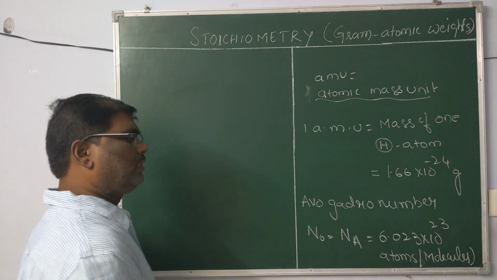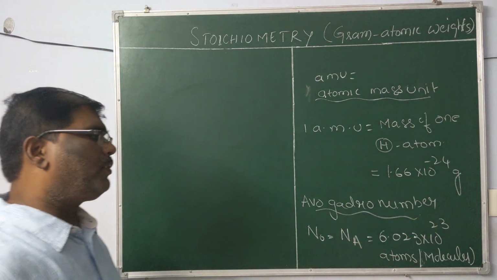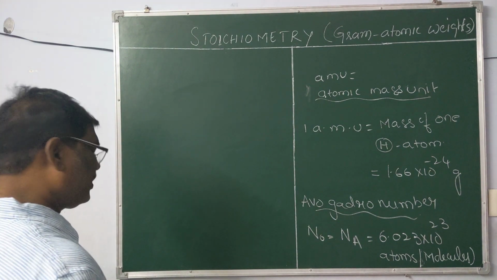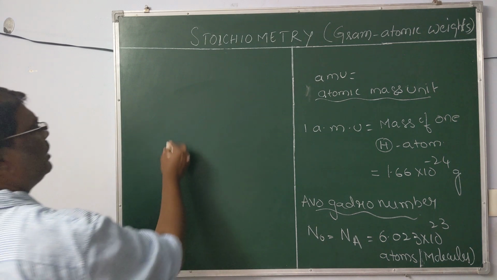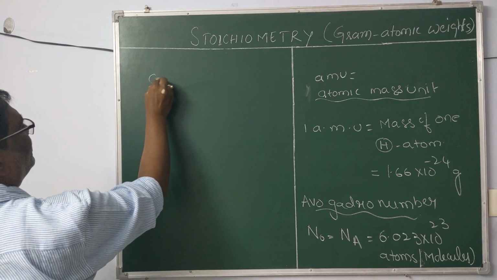This count, 6.023 into 10 power 23, is known as Avogadro number. Now what is gram atomic weight?